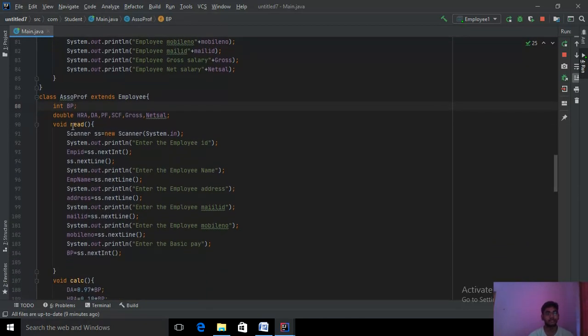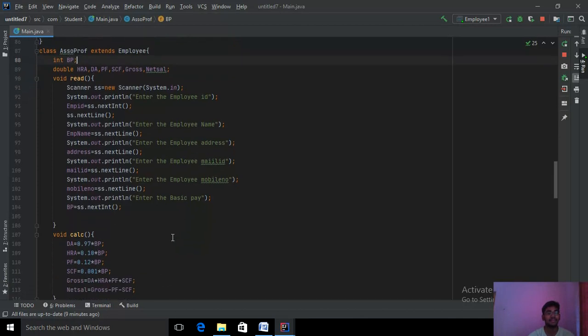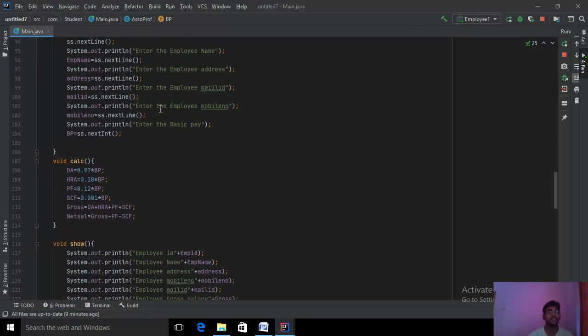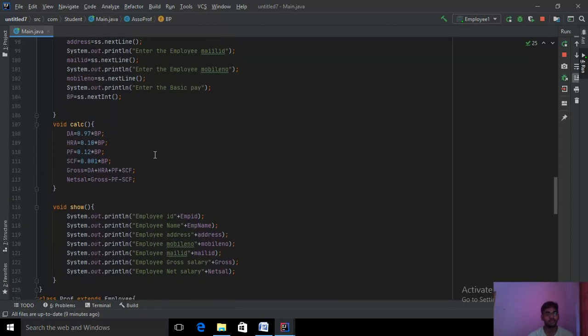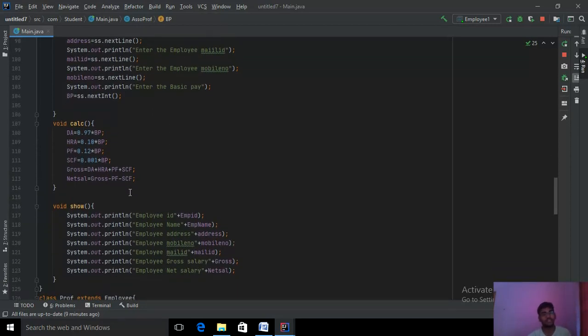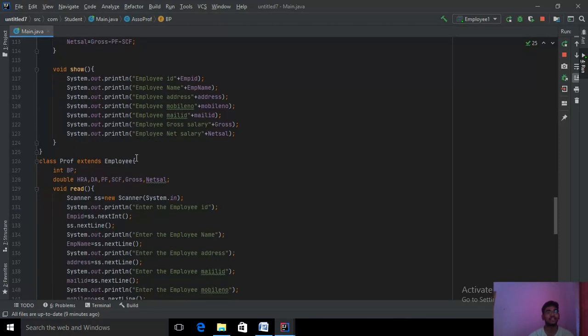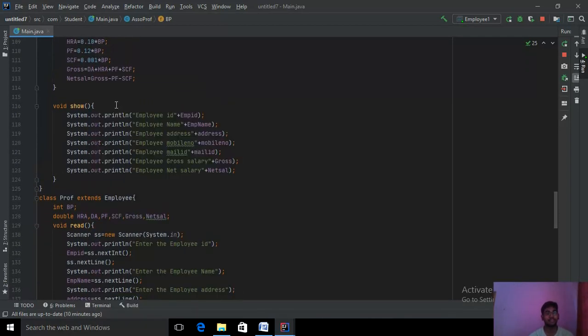Again, for this assistant professor also, I'm assigning the same inputs: employee ID, employee name, employee address, mail ID, mobile number, basic pay. I'm initializing the calculation method the same. Again, the same calculation will be done, but the user inputs will be different. There are n number of employees, because we are initializing many different categories, initializing names and calculating their net salary and gross salary.